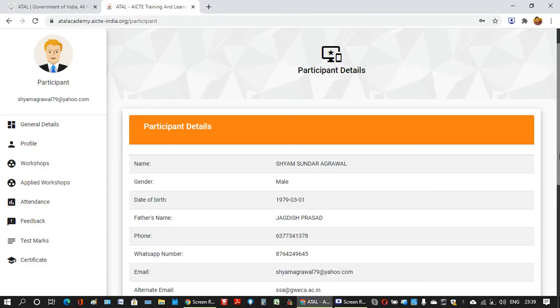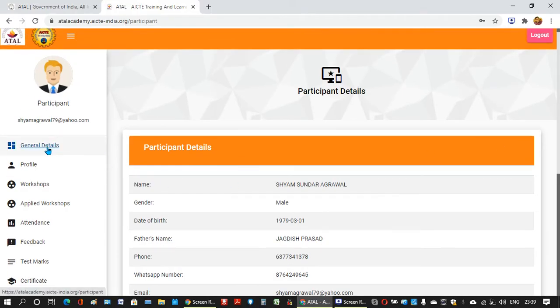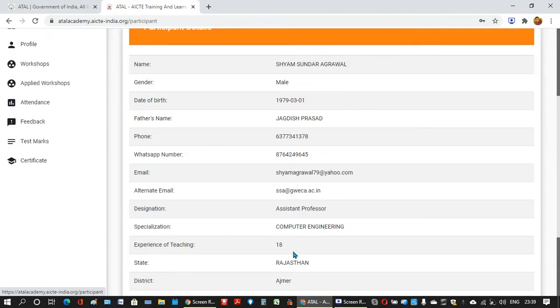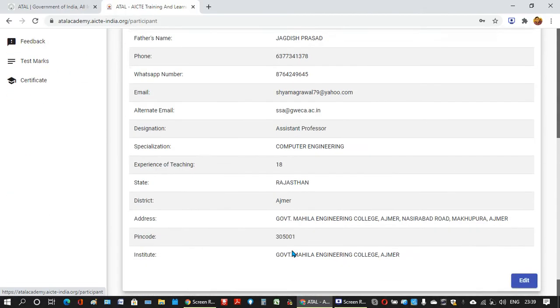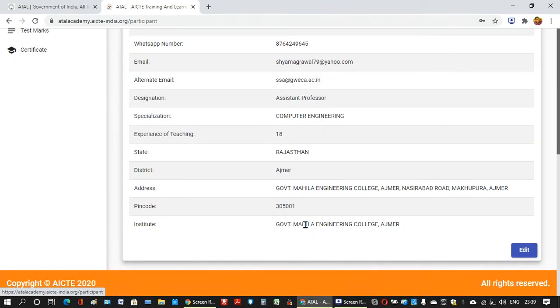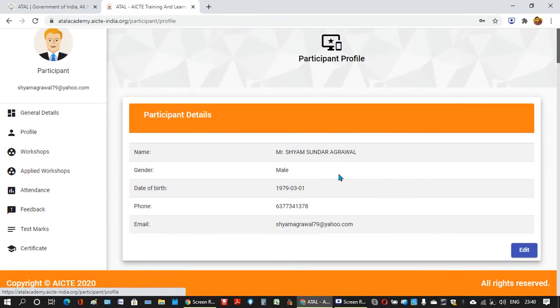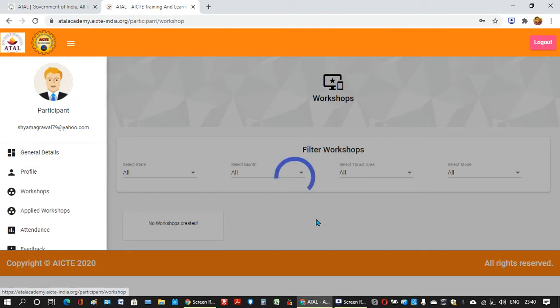So here in the participant account, you can see general details. These are your own details, which you have filled up. Then you can see the profile, a small participant profile. Then workshops.